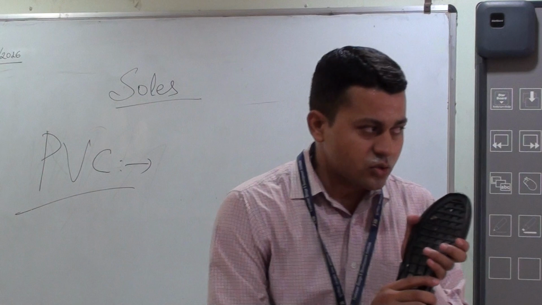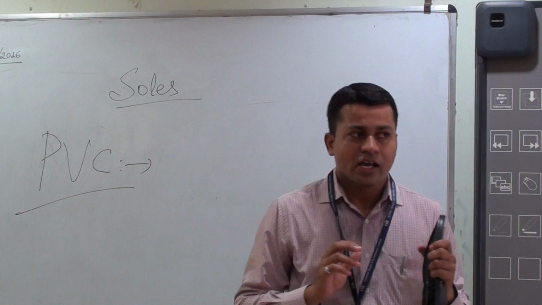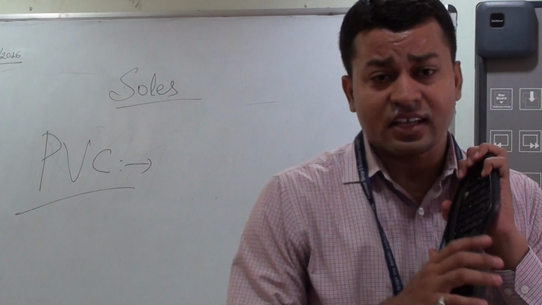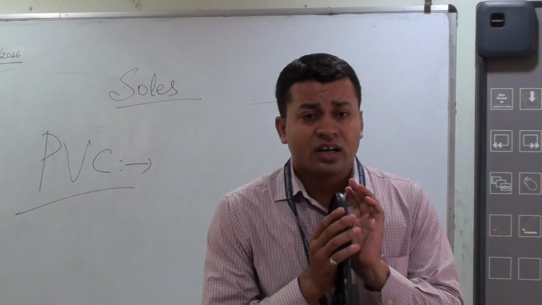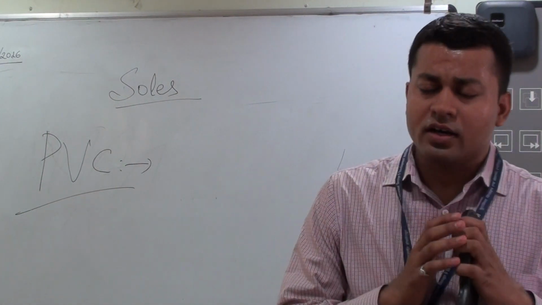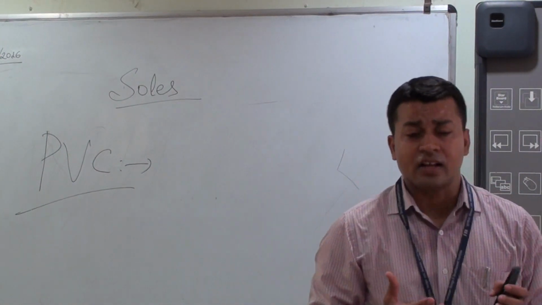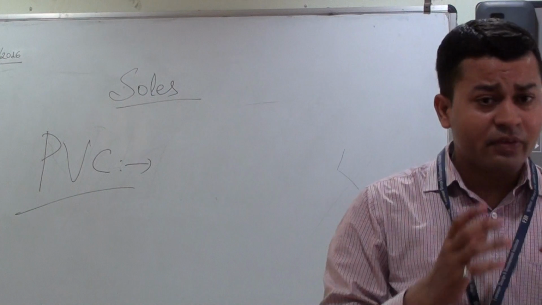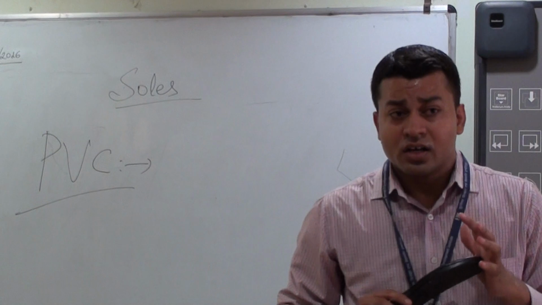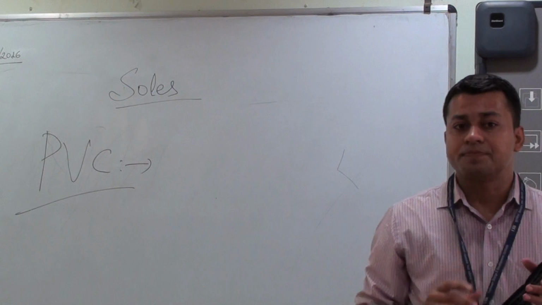How do we identify the PVC soles? That particular person has PVC soles in his shoes. PVC soles give a smell like vinyl, plastic vinyl smell, and it is a very hard material itself. Number two, it is a relatively solid material. Number three, soft grades can feel rubbery, harder grades not.